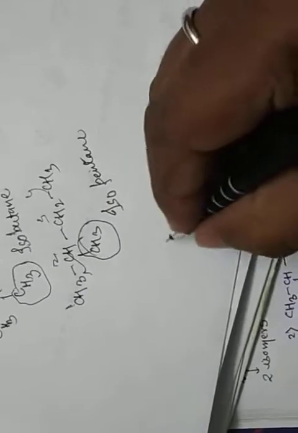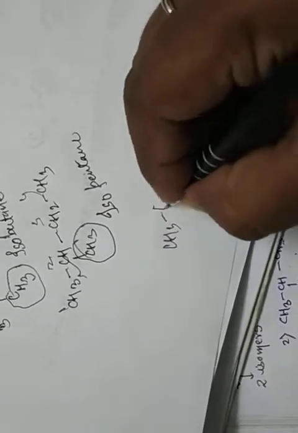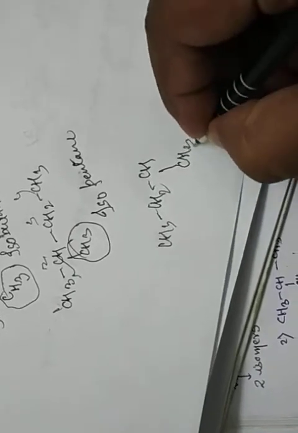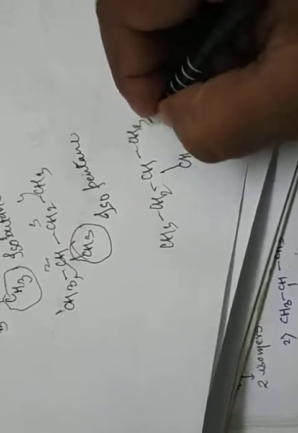And how many carbons are present in this structure? There are 5 carbons. It means isopentane. Now suppose you have another example: CH3, CH2, CH, CH3 and CH3. Look, there is a methyl group. This is also 2-methyl, the same structure, but the CH3 is on the second carbon. 1, 2. You consider this side, right? Because the substituent is near that side. So there is a 2 also.